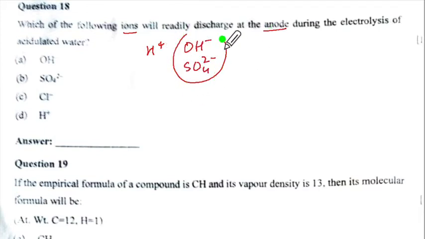Now out of these two anions, which one is lower in the electrochemical series for anions? OH minus. So that is going to get discharged here. So the correct option is A.